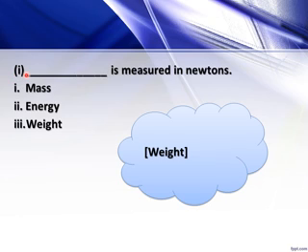Now number I, statement, dash is measured in newtons. Okay, so unit is given, that is the newton. Mass, energy and weight. Now unit of mass is gram and kilograms, unit of energy is joule, and unit of weight is newtons. Okay, so answer is weight.